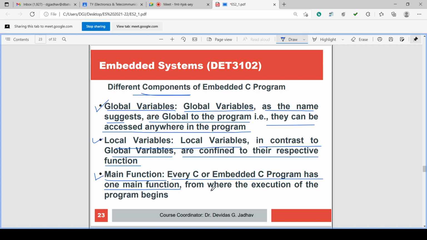This is also a component of an embedded program. Every C or embedded C program has one main function from where the execution of the program begins. From the main function, the execution of the program begins.